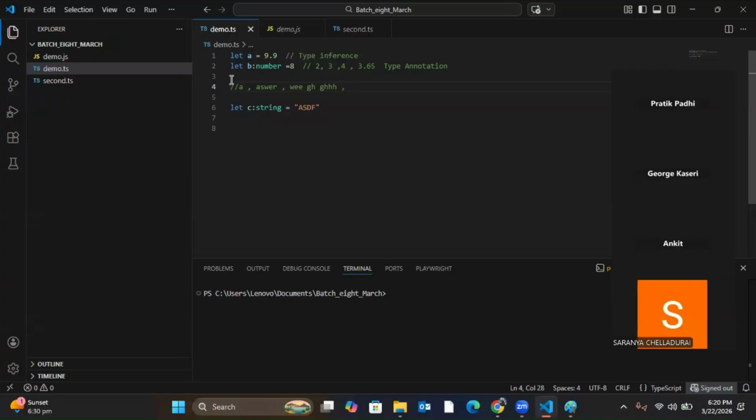Now, when I'll be declaring a string, there are three ways in which I can declare a string in TypeScript. Same goes for JavaScript also. So I can declare a string like this, in a single quote. I can declare a string in double quote. That is also acceptable. And also we can declare a string using backtick.